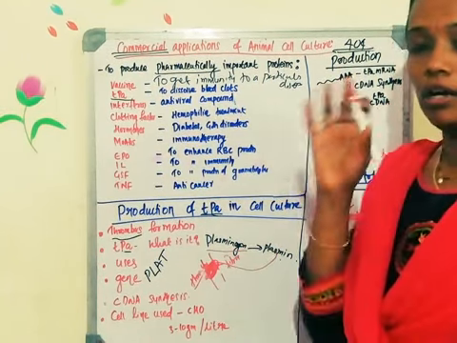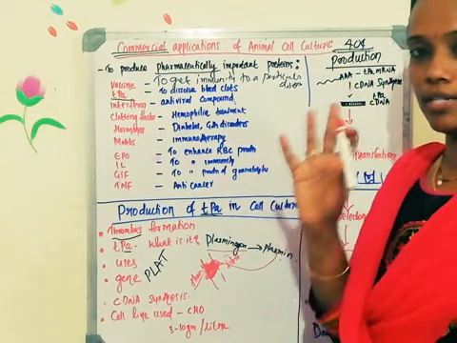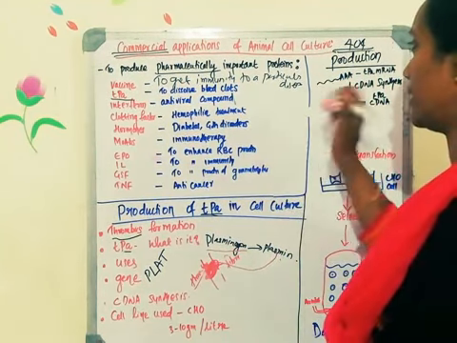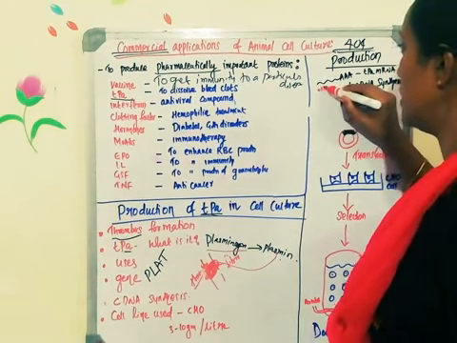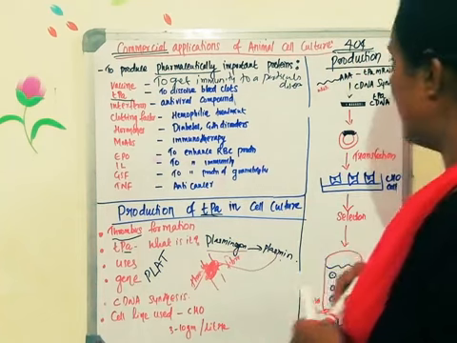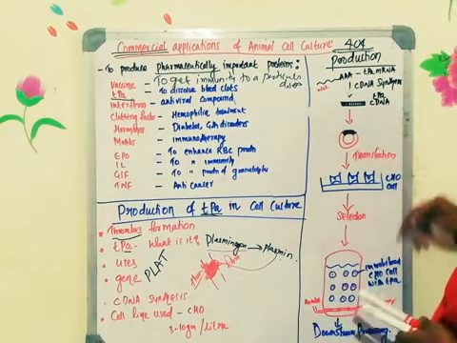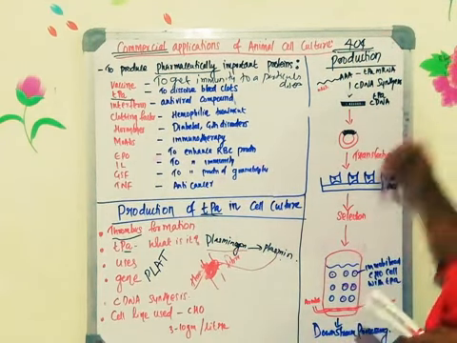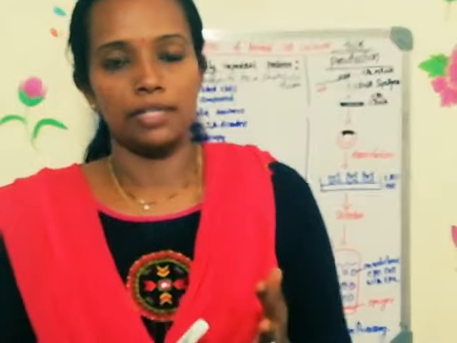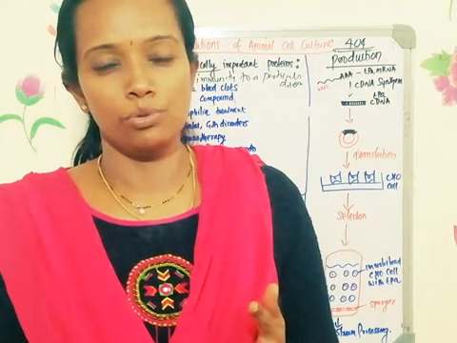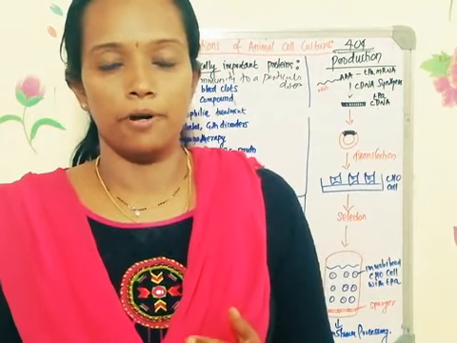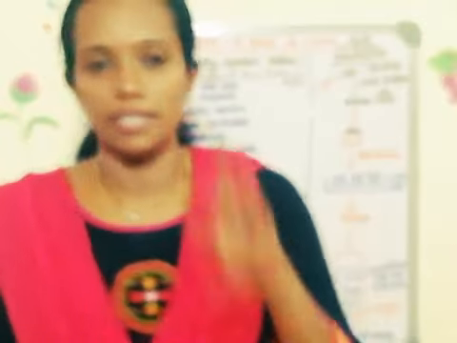RNA isolation will give all the RNA, tRNA, rRNA and mRNA. We need only the mRNA. So mRNA will be isolated with the help of the antibody which is conjugated with the magnetic bead, and that mRNA will be used for the cDNA synthesis. What are the enzymes used for cDNA synthesis? The first one is the reverse transcriptase enzyme, then an RNase enzyme, followed by the DNA polymerase enzyme. 3 enzymes are used for the cDNA synthesis.